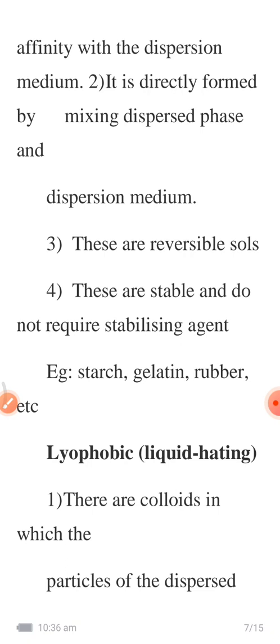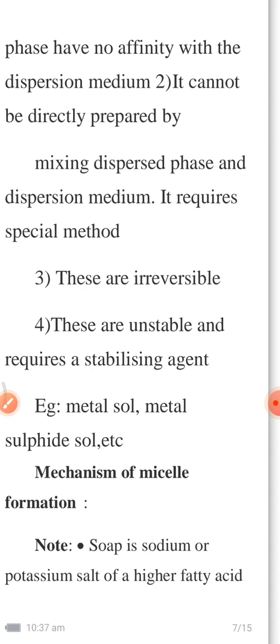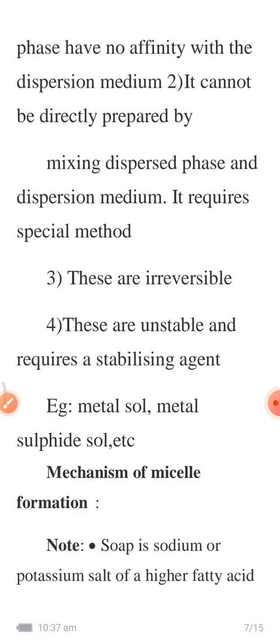Next one is lyophobic sol or lyophobic colloids. Lyophobic, phobic means hating. These are the colloids in which particles of the dispersed phase have no affinity with the dispersion medium. So it cannot be prepared directly by mixing the dispersed phase and the dispersion medium, but requires some special method. And these are irreversible.